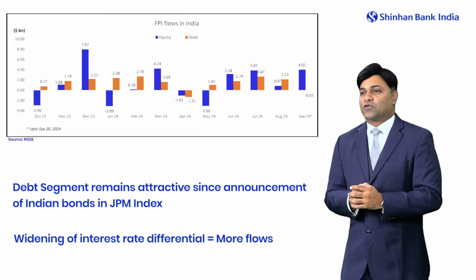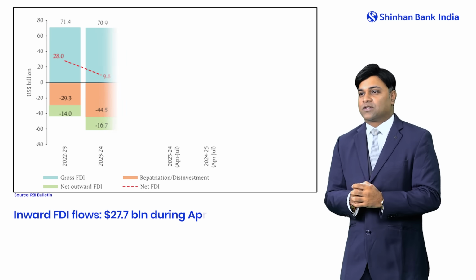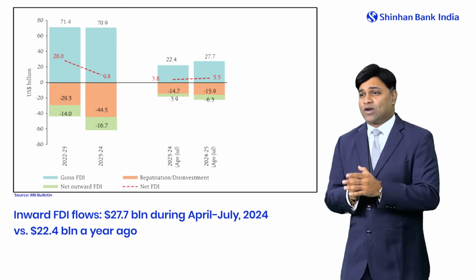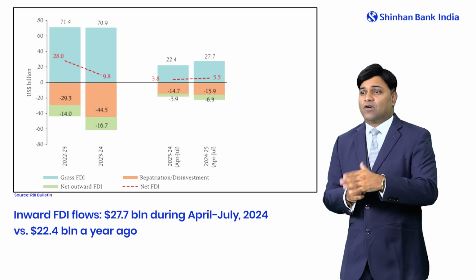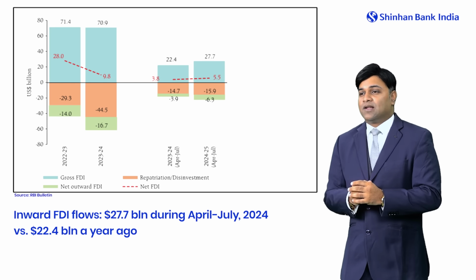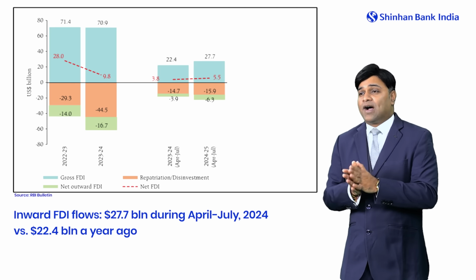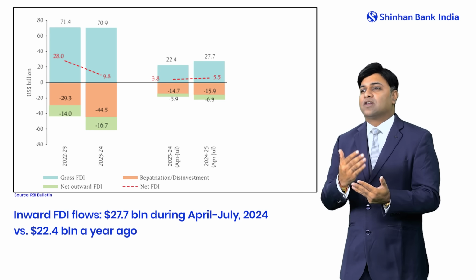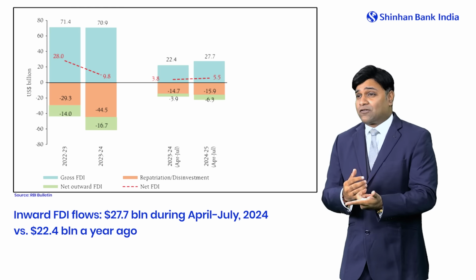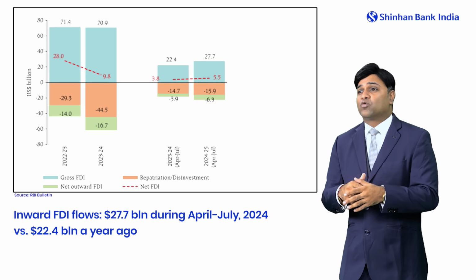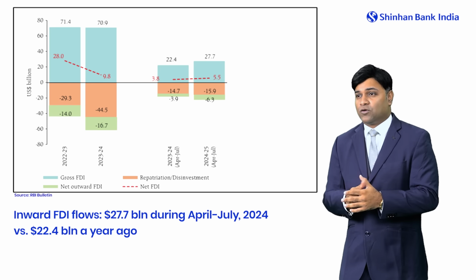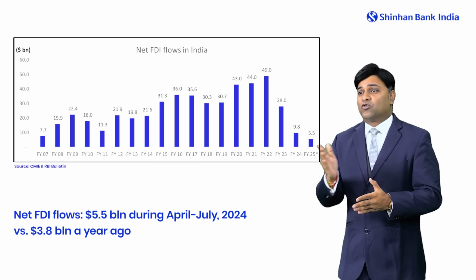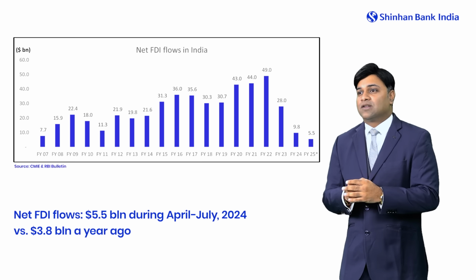But when we are talking about flows, we cannot ignore FDI flows, which are long-term flows. The net inward FDI flows were to the tune of $27.7 billion for April to July 2024 versus $22.4 billion a year ago. Why were these FDI flows higher? What were the major contributors? Financial services, communication, computer, manufacturing, electricity, and many other energy sectors contributed almost three-fourths of this net FDI inflow. The net FDI flow number is $5.5 billion for April to July 2024 versus $3.8 billion a year ago.